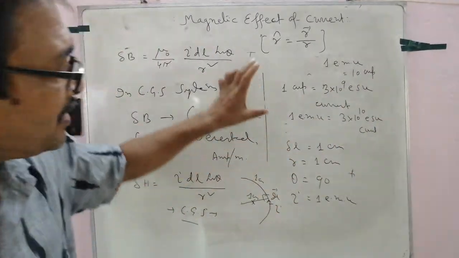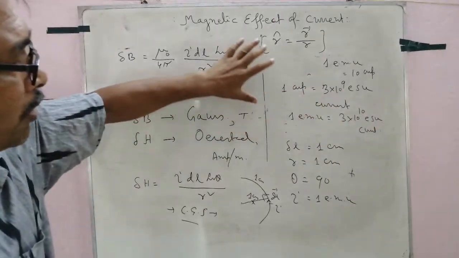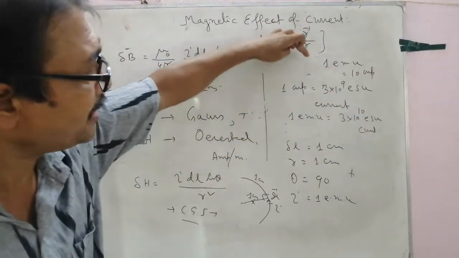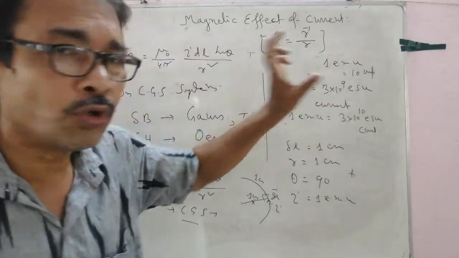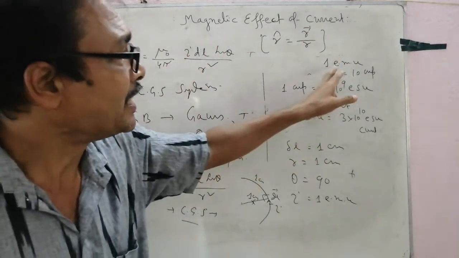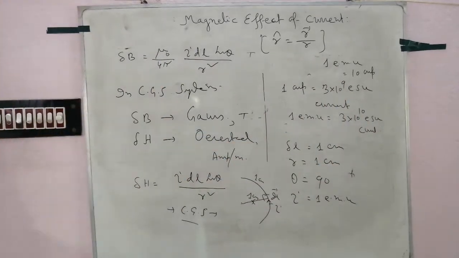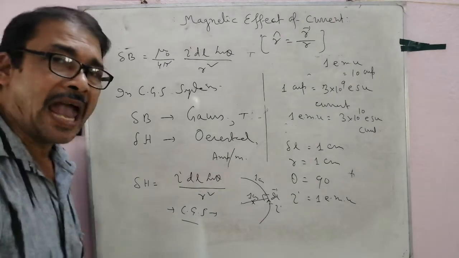Keep in your memory the relation between EMU and ampere. This ESU and EMU are both in the CGS unit. Both are CGS, the electromagnetic and electrostatic unit relation. Follow the definition of EMU and the definition of ampere. Clear?